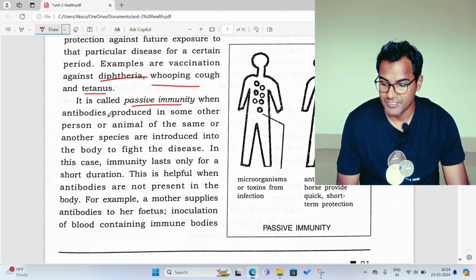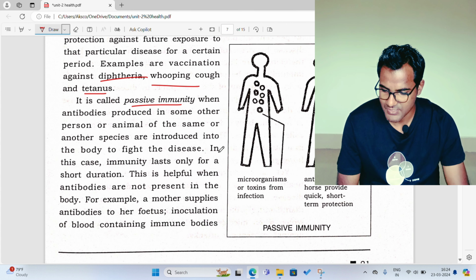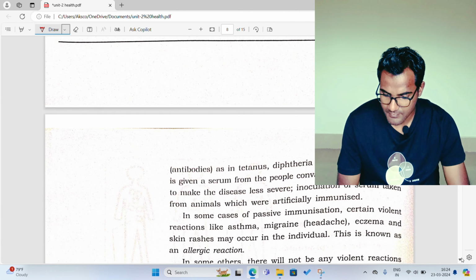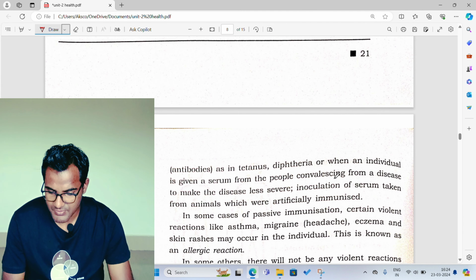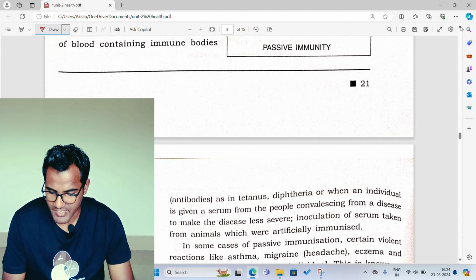It is called passive immunity when antibodies produced in some other person or animal of the same or another species are introduced into the body to fight the disease. In this case, immunity lasts only for a short duration. This is helpful when antibodies are not present in the body. For example, a mother supplies antibodies to her fetus. Inoculation of blood containing immune body antibodies, as in tetanus, diphtheria, or when an individual is given a serum from the people convalescing from a disease to make the disease less severe. Inoculation of serum taken from animals which are artificially immunized.